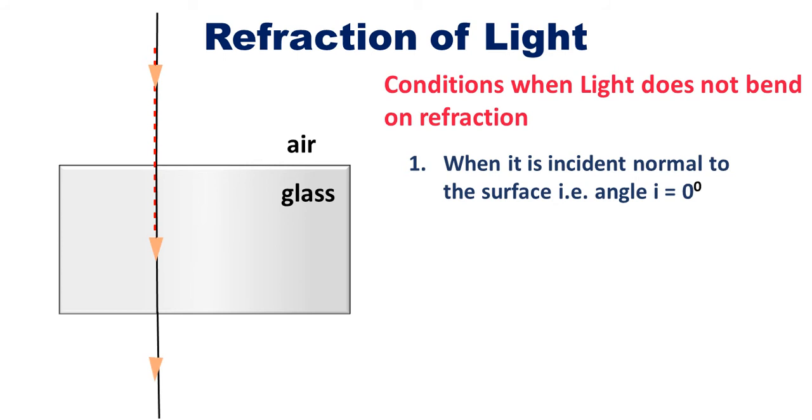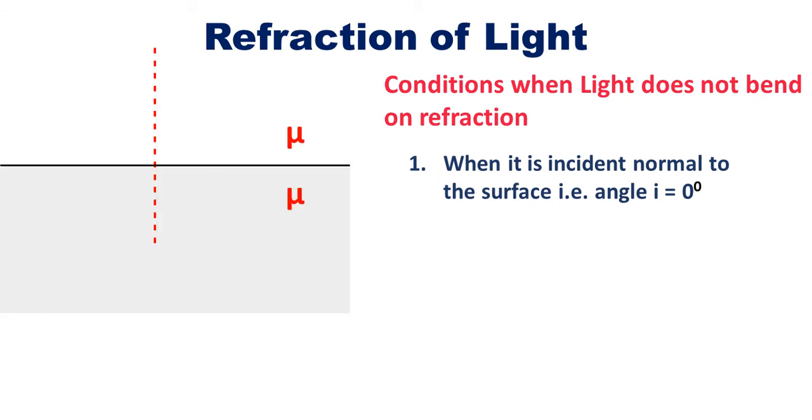They are coinciding. So there is no angle between the incident ray and normal. So the angle of incidence is 0 degree. So when light is incident normal to the surface, it passes undeviated. In this case, angle of incidence is 0 degree and angle of refraction will also be 0 degree.